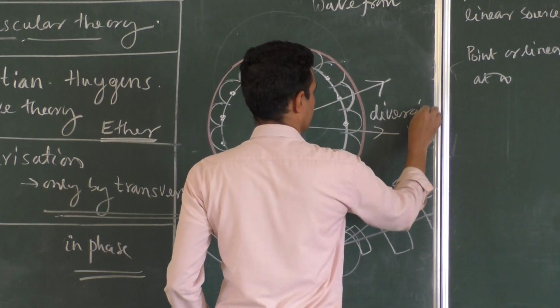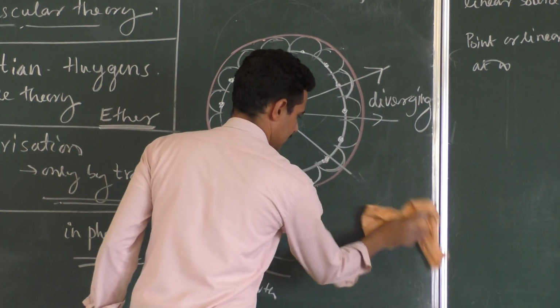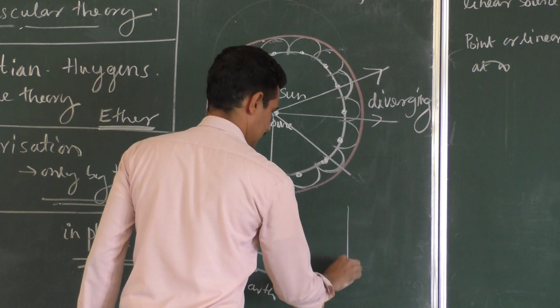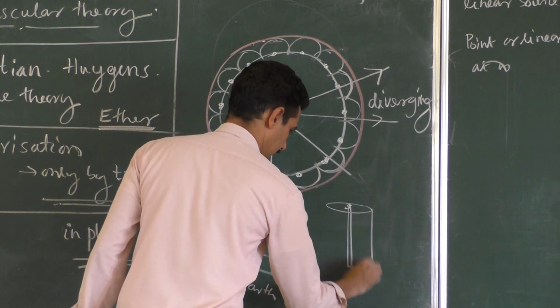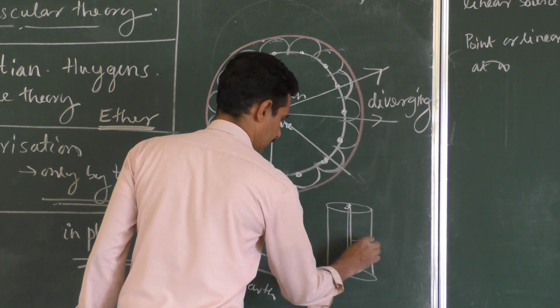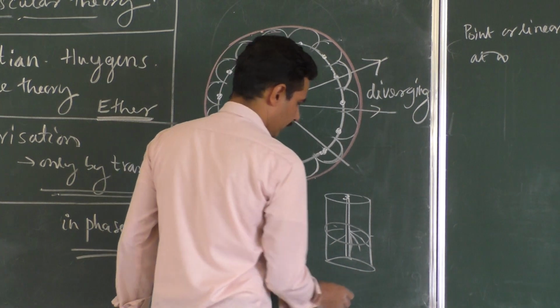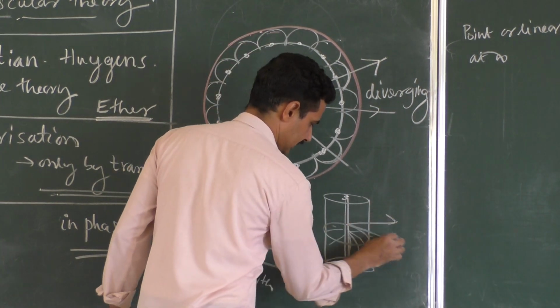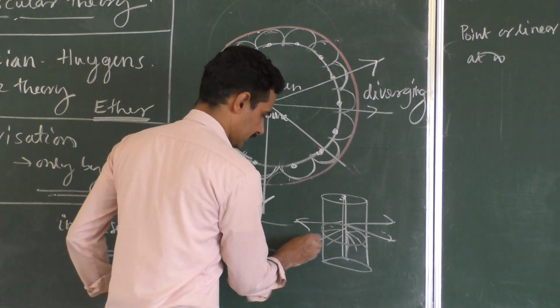Diverging rays. What about from a cylindrical source? If it is a cylindrical source, so this is a linear source and a cylindrical wavefront, because waves will be cylindrical, they will travel like this and they will form a cylinder like this. Now, what about if you draw a normal to the cylinder like this, like this, like this here, right? They are also diverging. Do you agree?